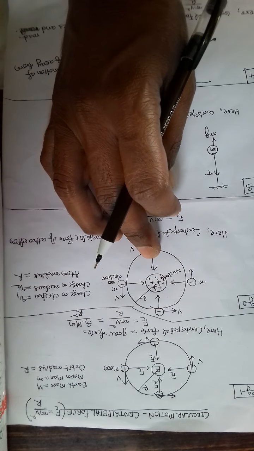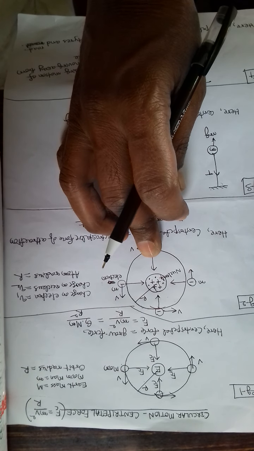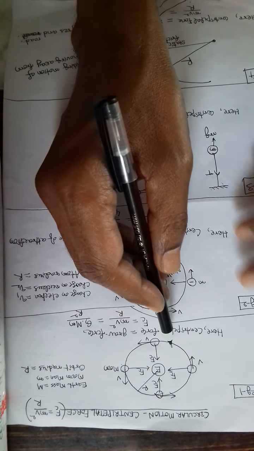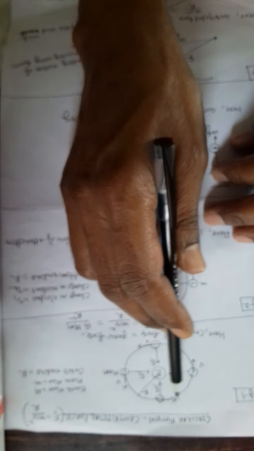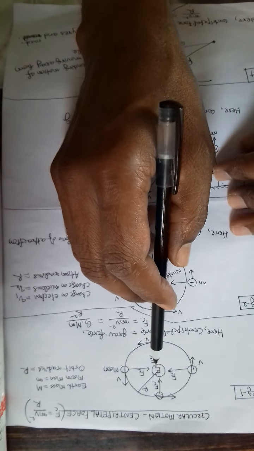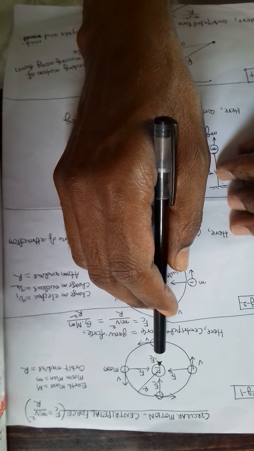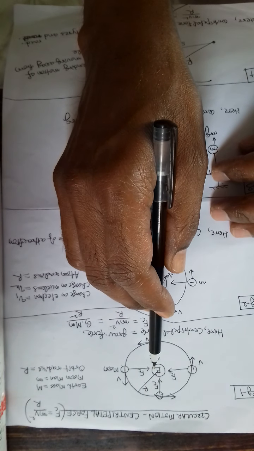Now let us consider some examples for centripetal force. First example, you see, around Earth the Moon is moving in a circle. Our Earth has gravitational force of attraction on the Moon.